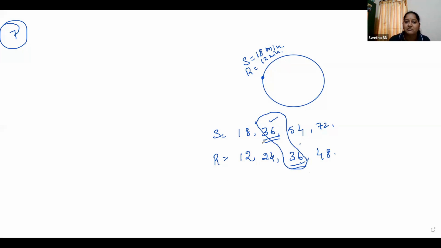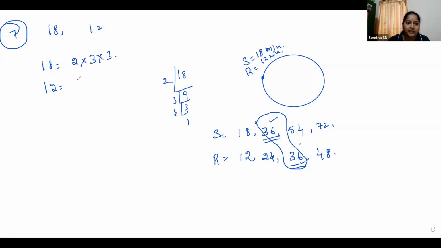Okay. So, that means what? We have to find the LCM of the given numbers. So, the given numbers are 18 and 12. So, right here, write the prime factors. 2 nines are 18, 3 threes are 9, 3 ones are 3. 2 threes are 6, 6 threes are 18.